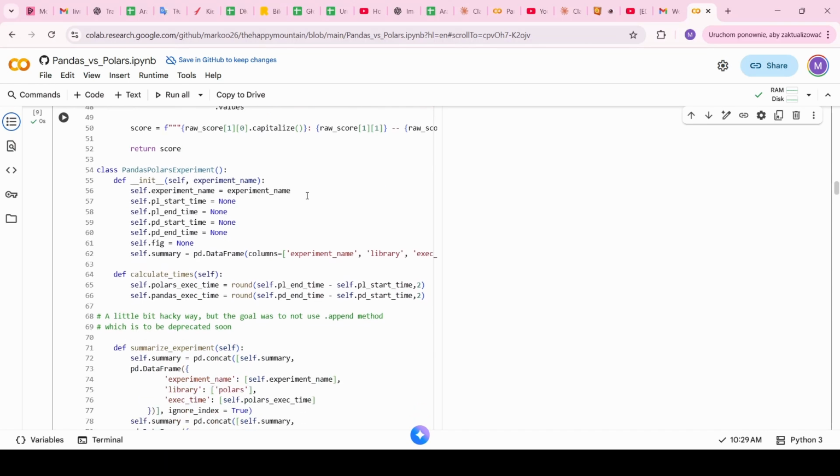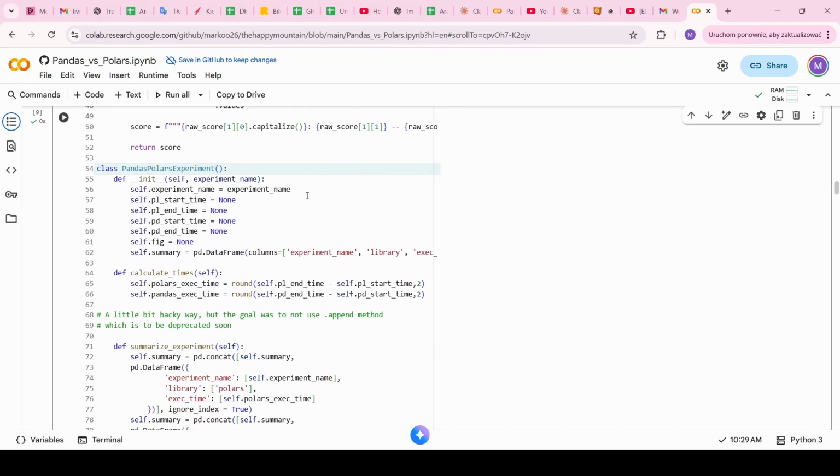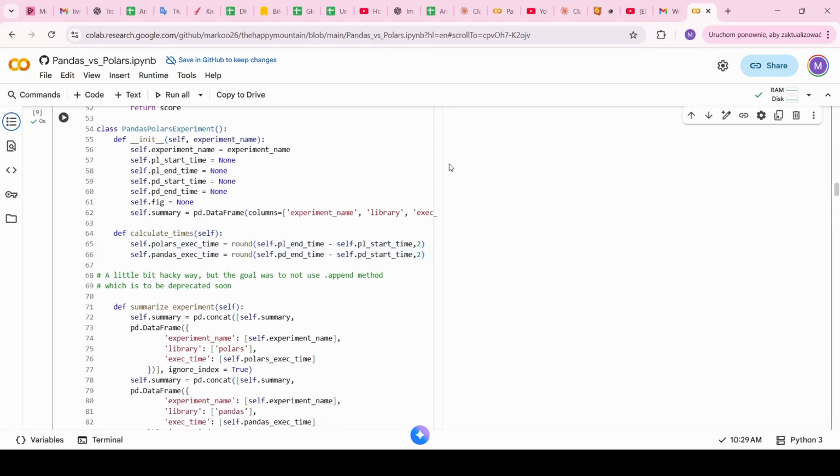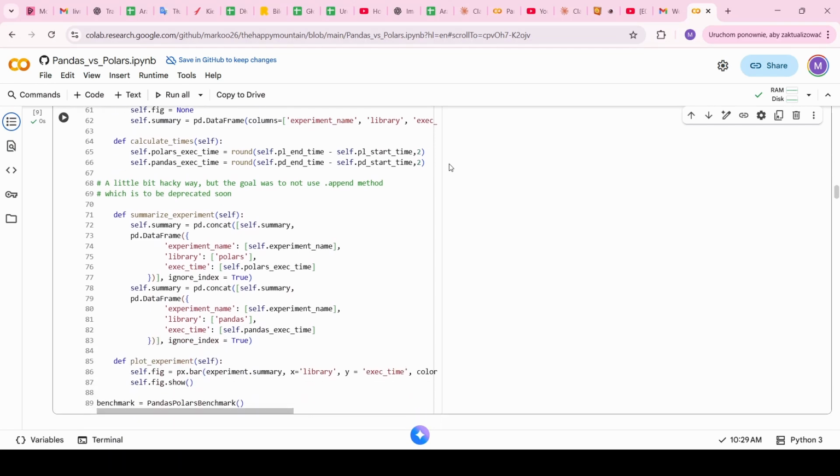And secondly, we have PandasPolarsExperiment. This is a class for a single experiment. It has start and end times for both polars and pandas, and basically it calculates times. This is a separate method that will calculate in seconds how many seconds were needed to execute some part of code.